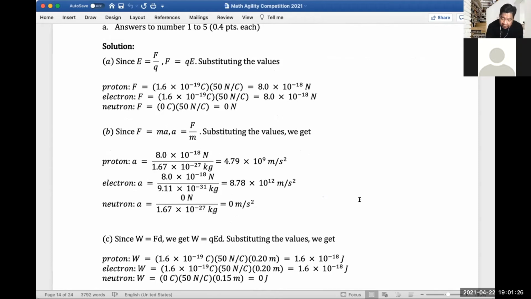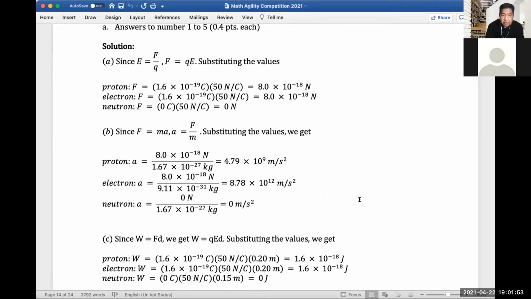So we'll get the acceleration here. For proton, that's 4.79 times 10 to the 9th power meter per second squared. And then for electron, it's 8.78 times 10 to the 12 meter per second squared. And then for neutron, since there's no force, the acceleration would be 0, right?